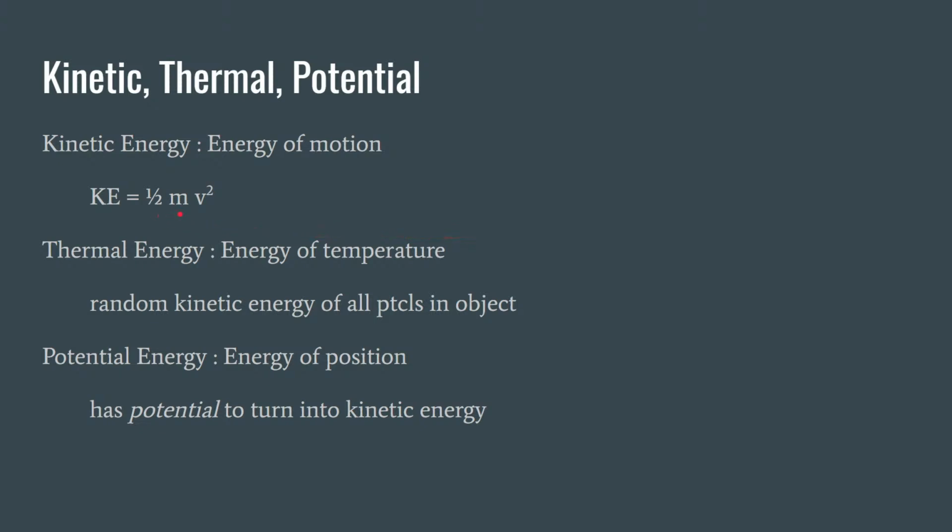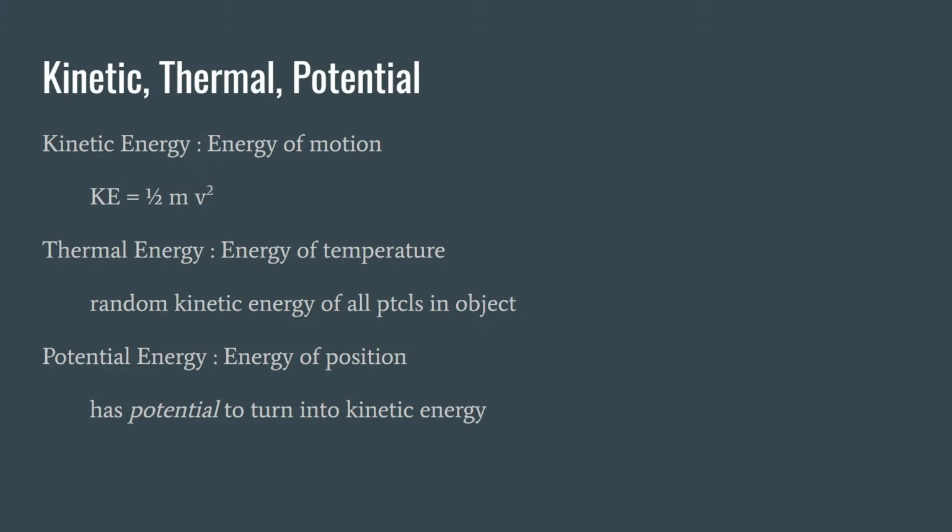So if you double the mass of something, then it'll have twice as much kinetic energy. If you double the velocity, it will have 4 times as much kinetic energy. So the faster something's moving, the more kinetic energy it has. Then we have thermal energy. This is the energy of temperature. This is the random kinetic energy of all the particles in an object.